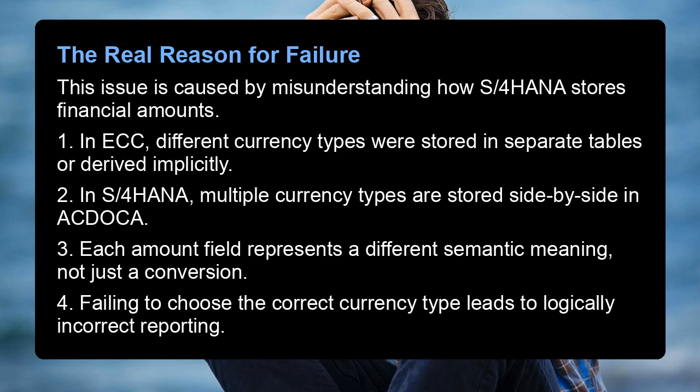1. In ECC, different currency types were stored in separate tables or derived implicitly. 2. In S/4HANA, multiple currency types are stored side by side in ACDOCA. 3. Each amount field represents a different semantic meaning, not just a conversion. 4. Failing to choose the correct currency type leads to logically incorrect reporting.